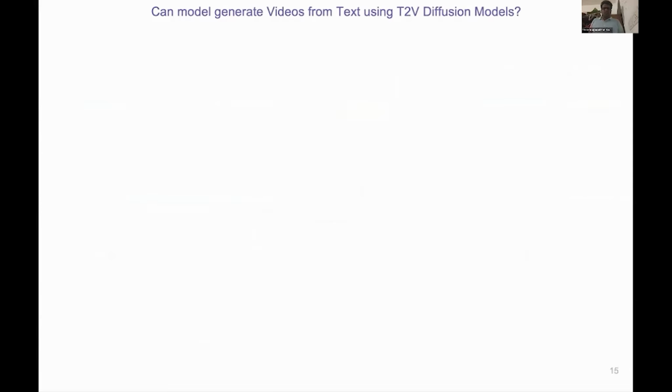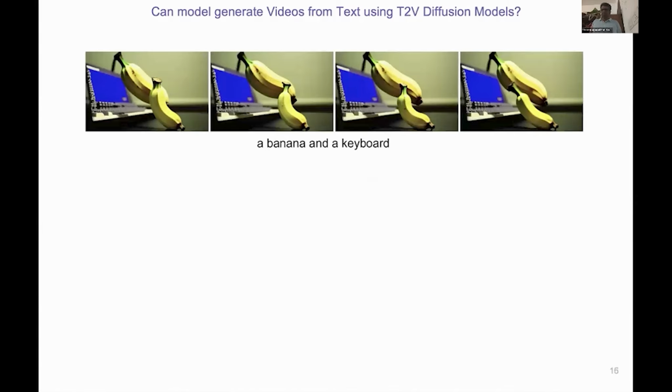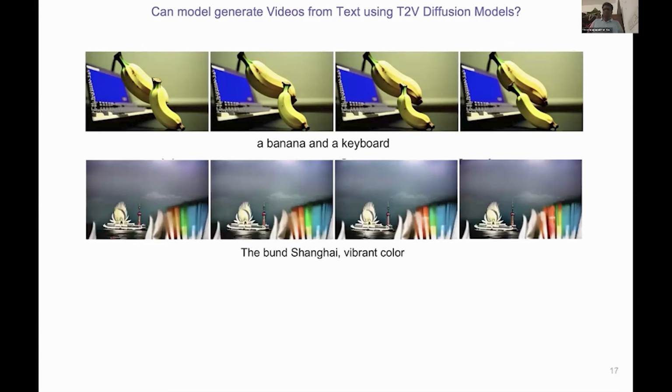Let's ask a question. Can we generate videos from text using T2V diffusion models? With this whole machinery in place, the natural question is, can it actually do the job? Let's try a simple prompt, a banana and a keyboard. Here is what VideoCrafter 2 produces. We see a banana, we see a laptop in the background, the temporal consistency is good, the visual quality is good.